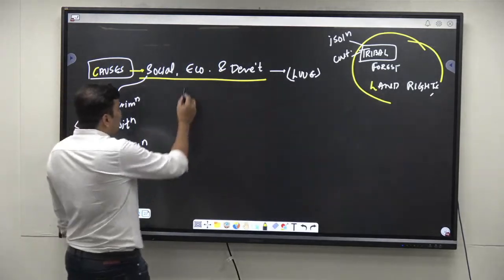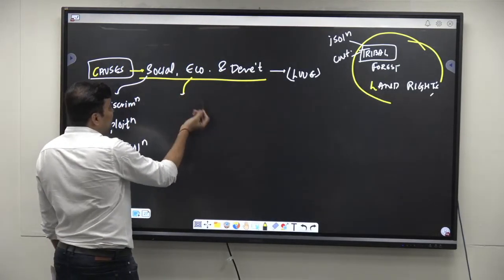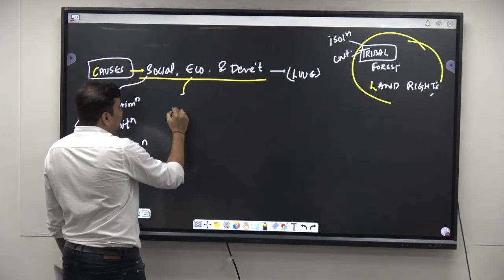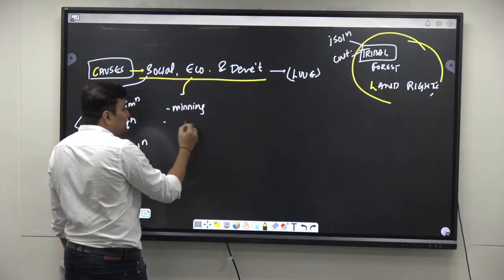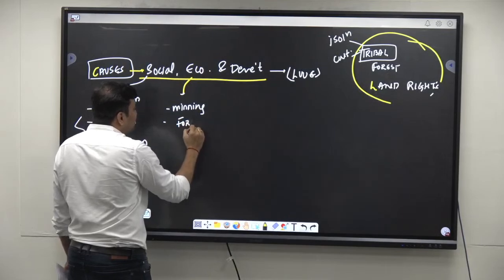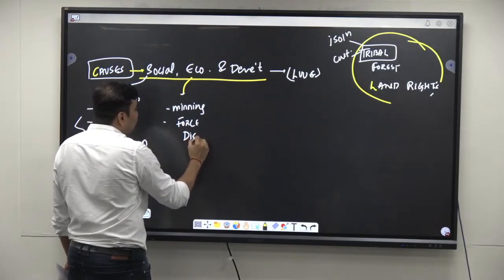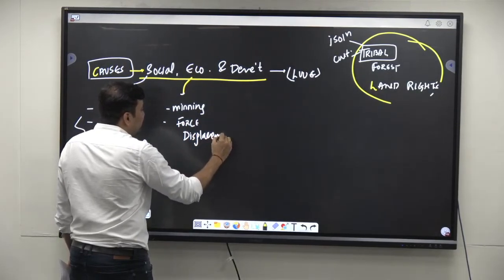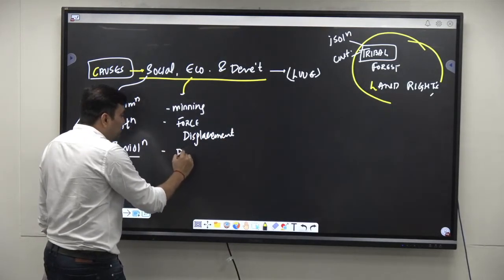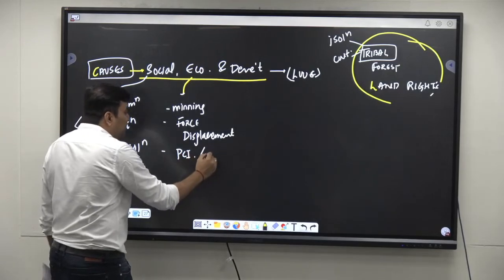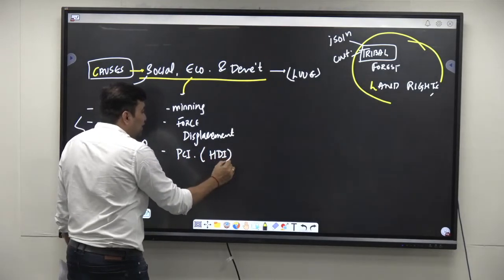Also, in economic, if you try to understand basically the developmental needs, due to mining etc., there is forceful displacement of the people. The per capita income or the development as per the various HDI indicators is very, very poor.